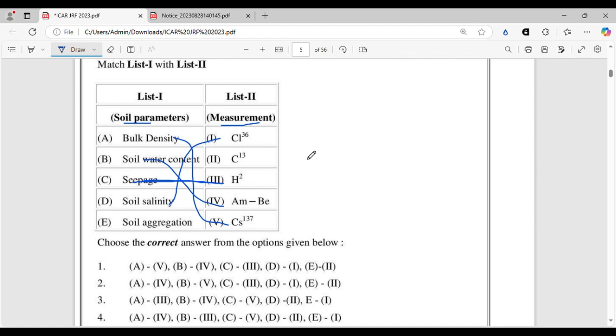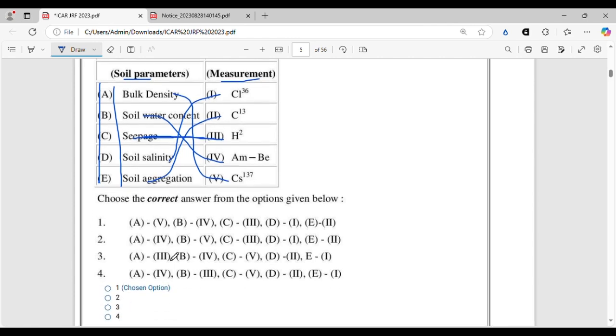So 35.5 is the atomic weight, 35 is the mass number, and finally soil aggregation can be measured by C13 isotope of carbon. All right, so here you have to be very thorough about all these parameters and how they are measured and what is the working principle of all of it. And so let's see the options. A5, there is only one option, so option 1 is correct.